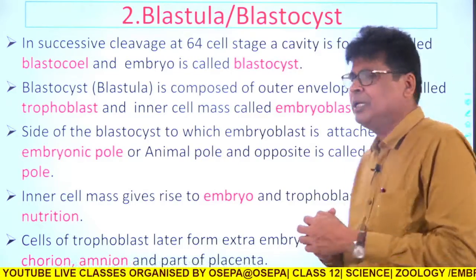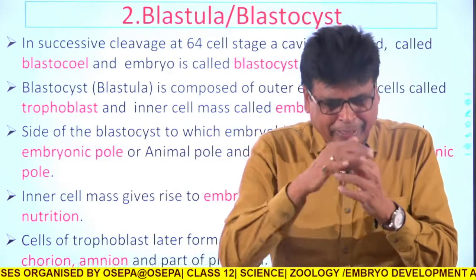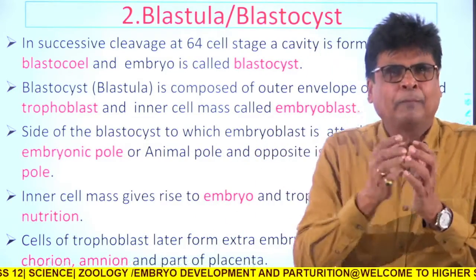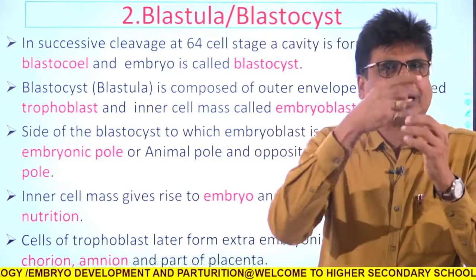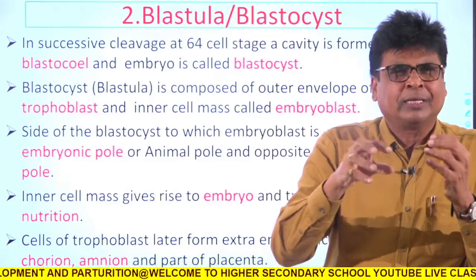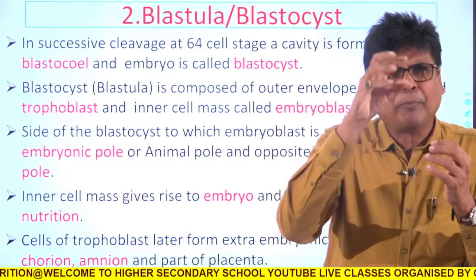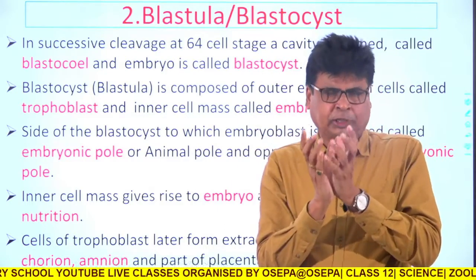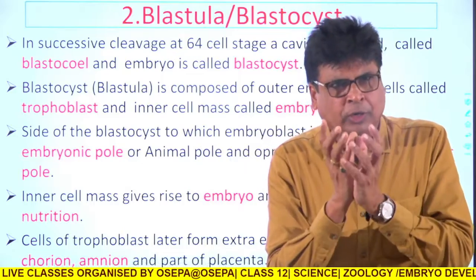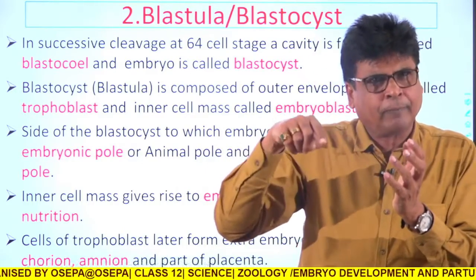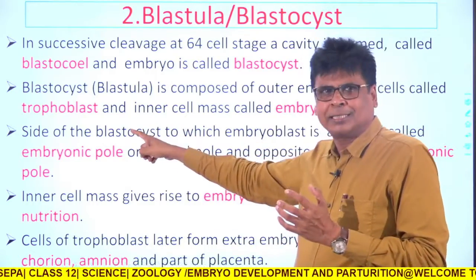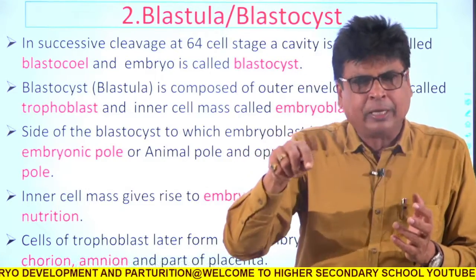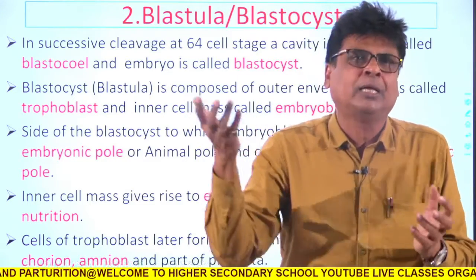So now, due to the innermost cells, the outer layer cells are immediately confined, or the cells form an outer layer, and a group of cells form a mass in the inner part of the blastocele. Again, when it becomes a 64-cell structure, they organize as one outer border. That is called the trophoblast, and some cells are confined to the blastocele cavity at one side of the wall.